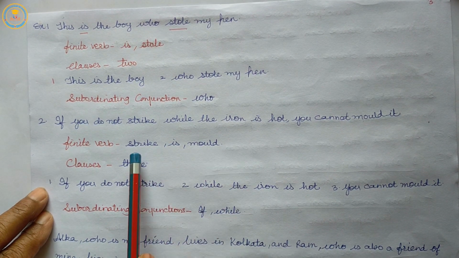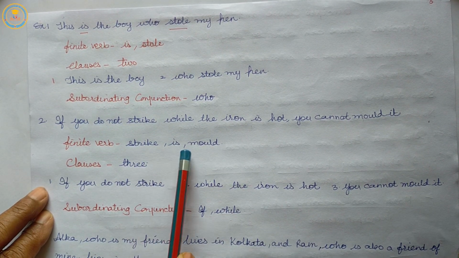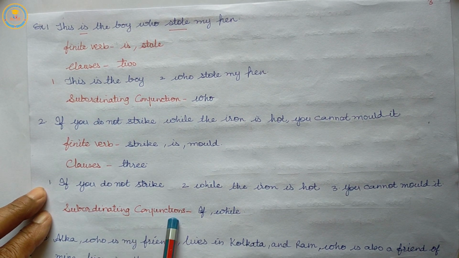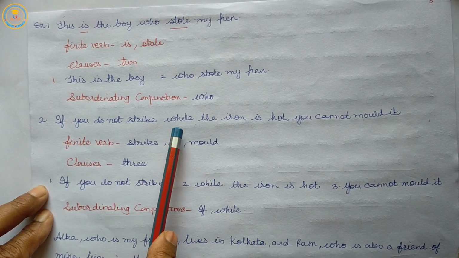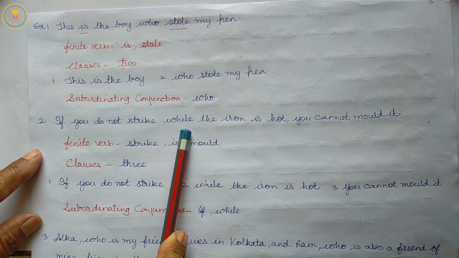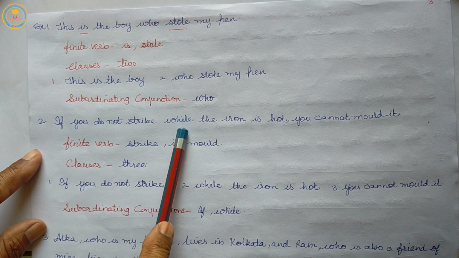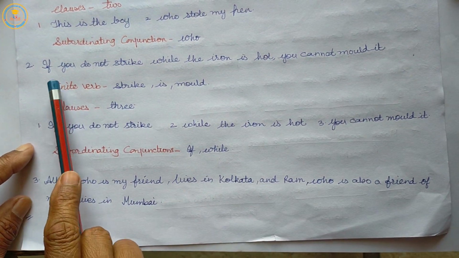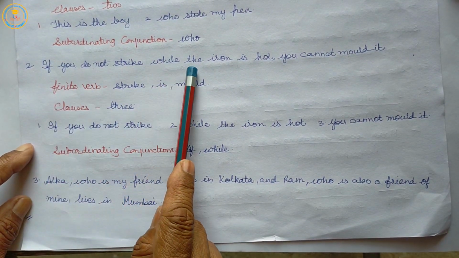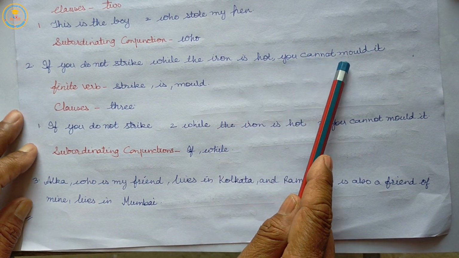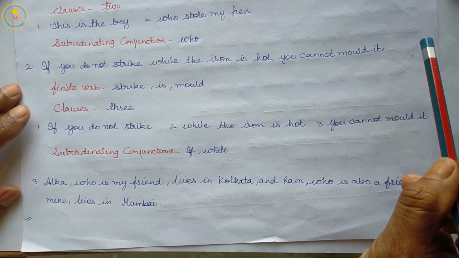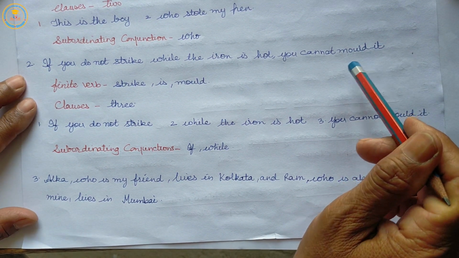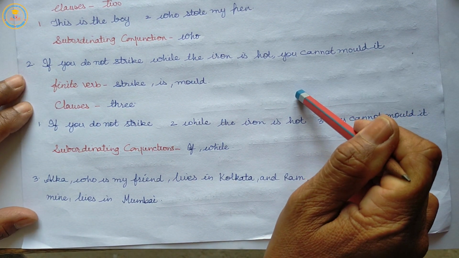Finite verbs are 3: strike, is, mold. Clauses 3. And subordinating conjunctions: if, while. So if you do not strike while the iron is hot, you cannot mold it. In it, we are having 3 finite verbs, 3 clauses, and 2 subordinating conjunctions.